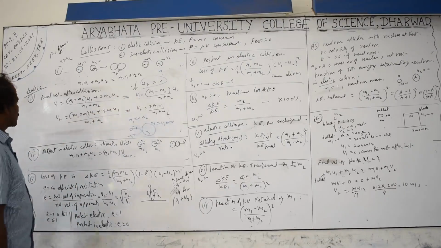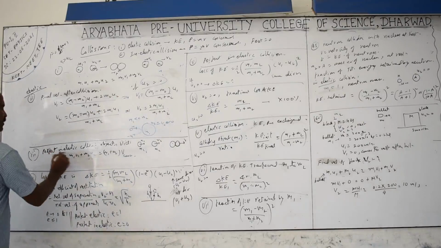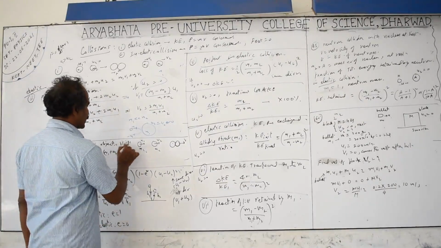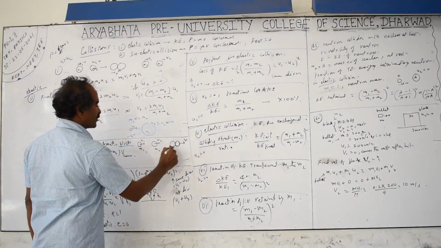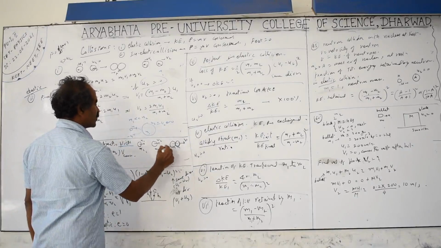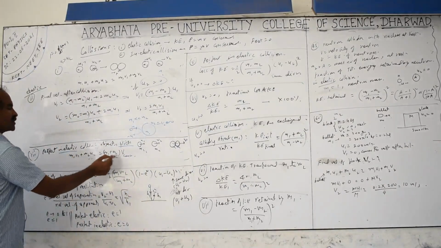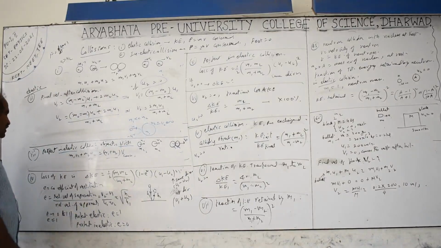Next is perfectly inelastic collision. In a perfectly inelastic collision, the objects stick together after collision and move with a common velocity v. This is m1 and m2 moving together. In that case, m1 u1 plus m2 u2 equals the total mass times the common velocity. To find the common velocity, v equals (m1 u1 plus m2 u2) by (m1 plus m2).